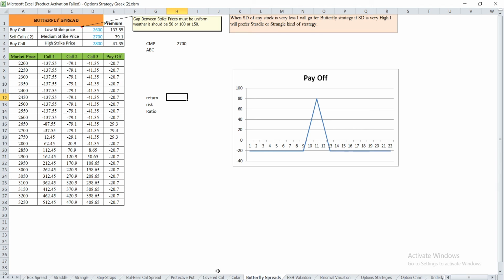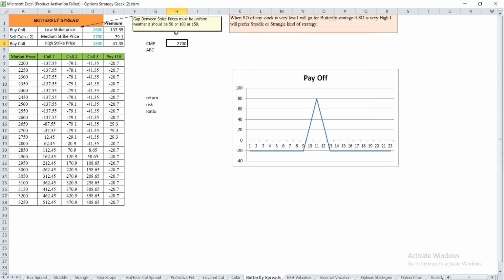And out of those option trading strategies, one of the most popular is the butterfly spread. Now let us understand how the butterfly strategy is formed and how it works. Let's say there is a company, ABC Limited, having a current market price of 2700, and a trader expects that the prices will move sideways. That means the price will neither go up nor go down.